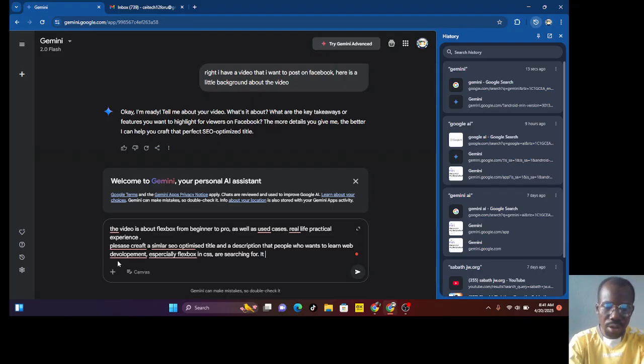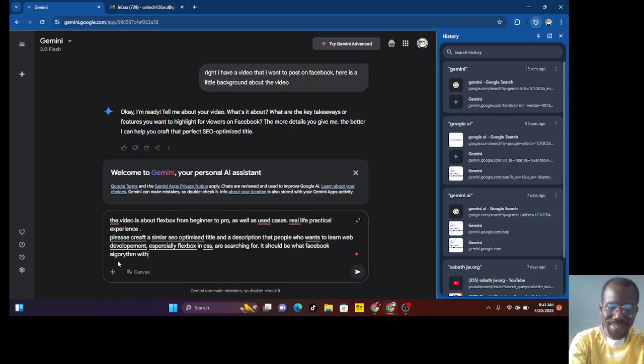It should be what? Facebook search engine or Facebook algorithm. We understand, because it's not a human being, it's an algorithm that understands your post and then knows the kind of people to send it to. We understand. And then it sends it to the right people to view.